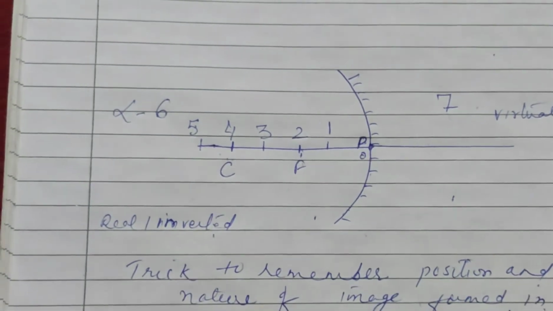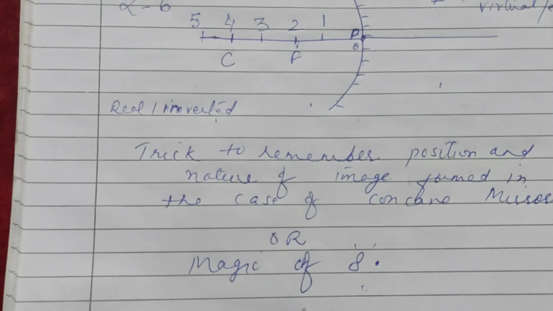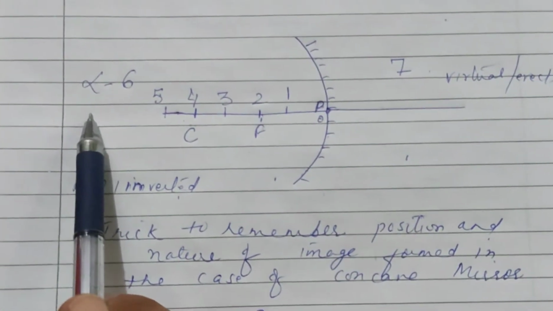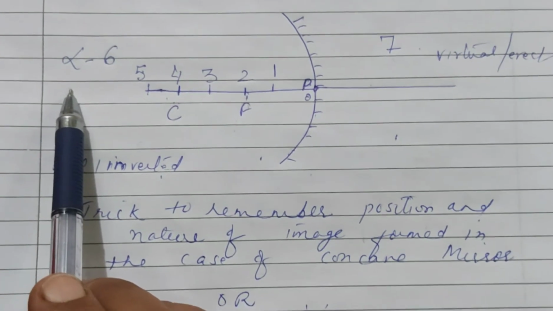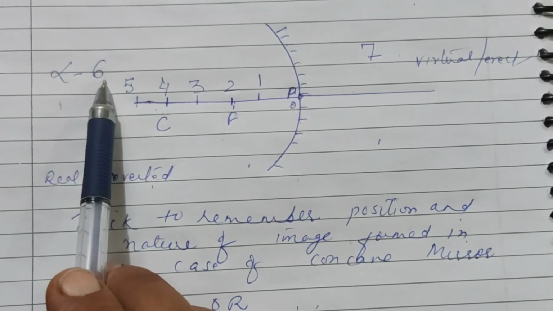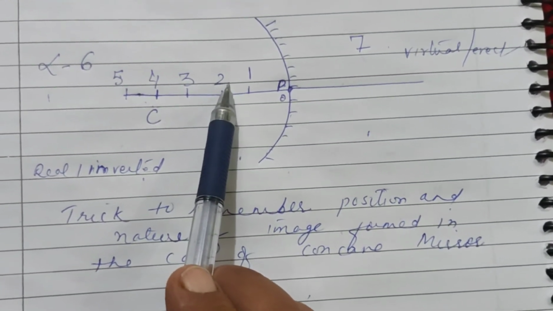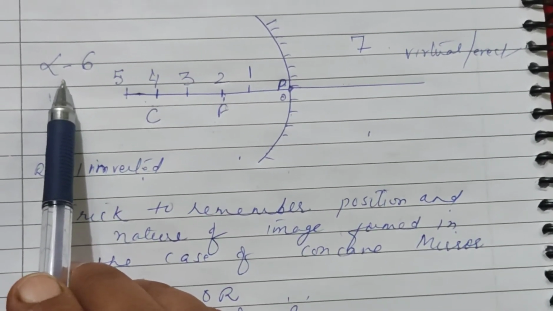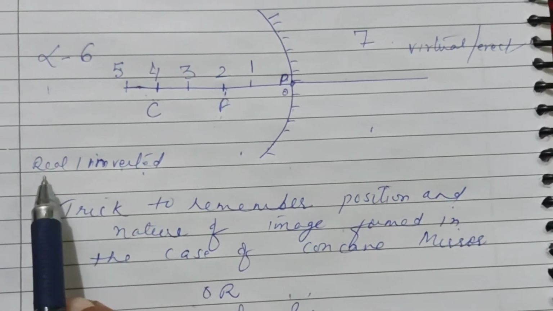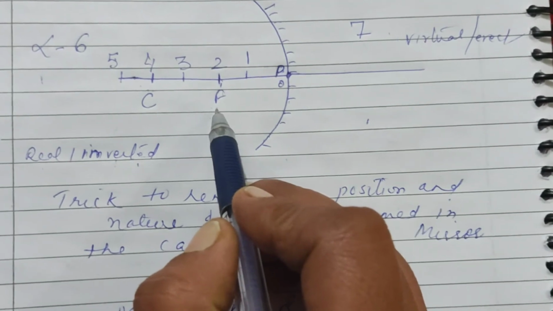ओके. सो यहां भी हमने वही मैजिक ऑफ नंबर 8 याद रखना है. It also works very well in this case. Now suppose we have the object at infinity in case of concave mirror. Then the image will be formed at point where it adds up to make 8, that is 6 and 2, 8. So that means if the object is at infinity, the image will be formed at focus, and if this side the image will be real, inverted, and here at point F it will be point size.